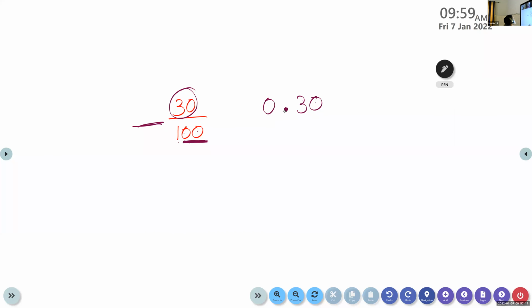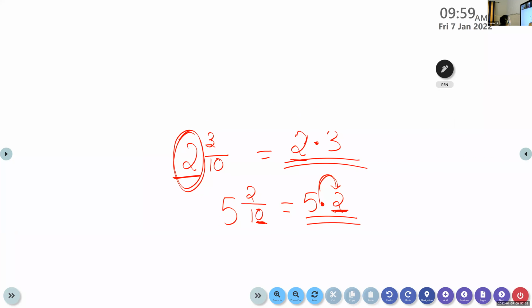So what did I say? Here we have 2 zeros. After the decimal point, we should have 2 decimal places, 1, 2. But in 10th, children, here we have only 1 0. So after the decimal point, we should have only 1 digit. Is that clear?